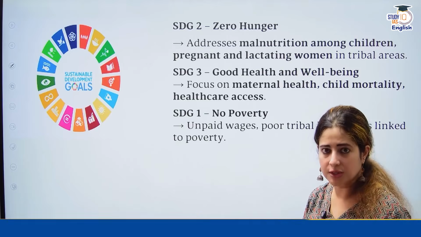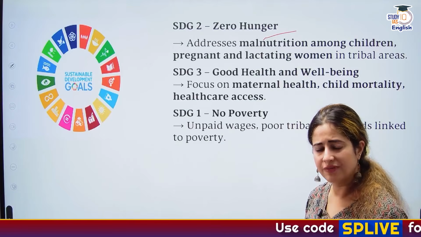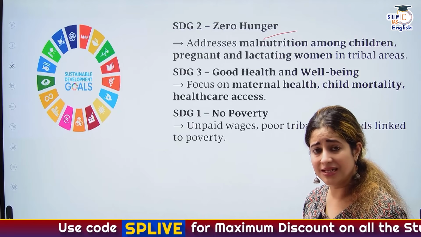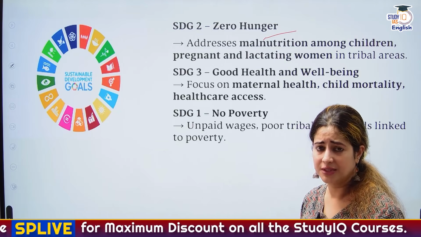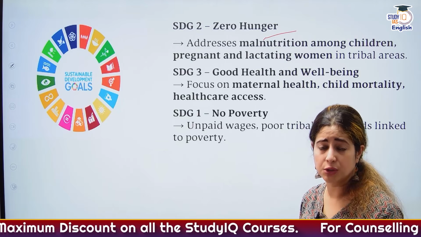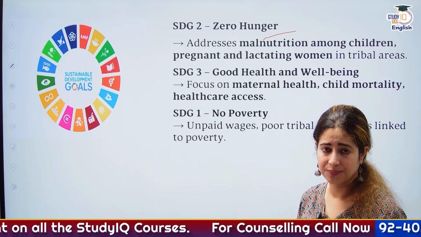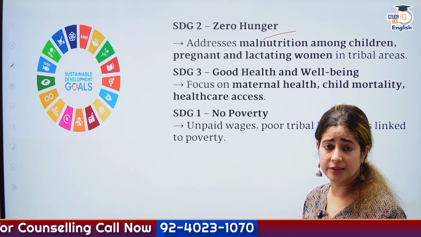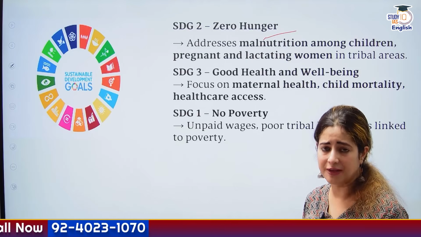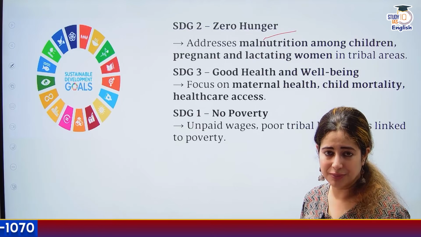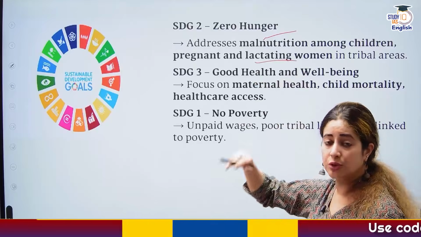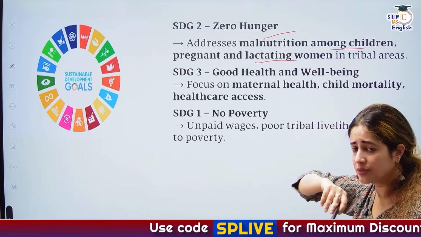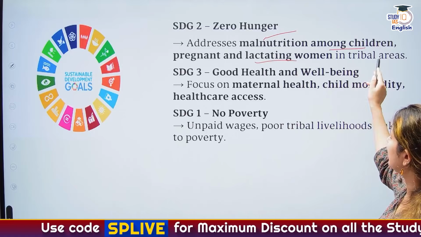And in this case, it is also SDG 2, zero hunger. We are looking at tribal problem of malnourishment. At a time when India as a society has enough potential to become a key exporter of food products like wheat, rice. In fact, we are selling some best quality rice varieties to many other countries like Costa Rica, many countries of Africa, many countries of Central America, and we are saying tribals are not having enough food to eat. So, Sustainable Development Goal is malnourishment among children, pregnant and lactating mothers in tribal areas.